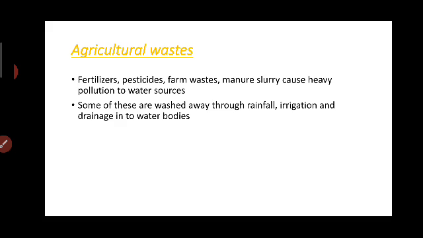In their agricultural activities, they use fertilizers, pesticides, farm wastes, manure, and slurry. It causes heavy pollution to the water sources. Some of these are washed away through rainfall, irrigation, and drainage into the water bodies.